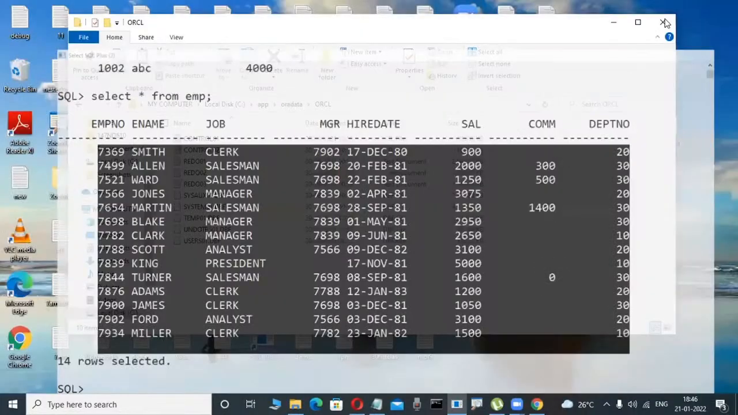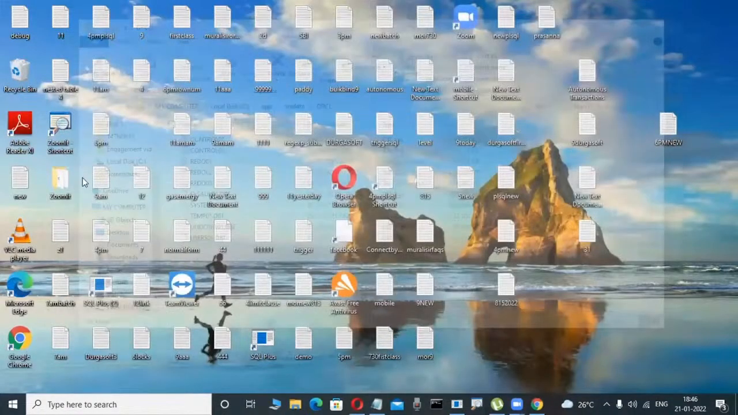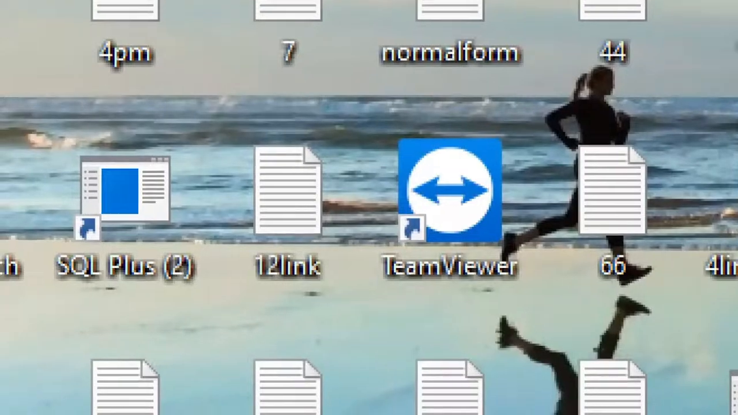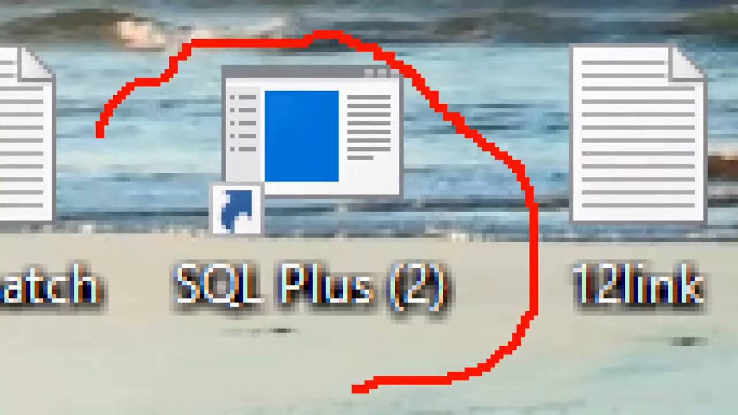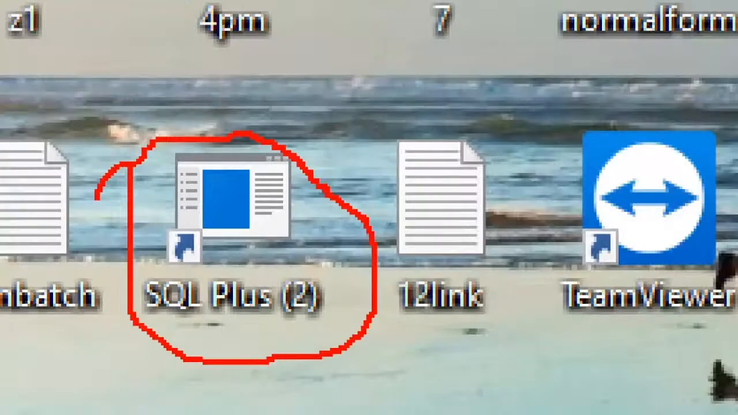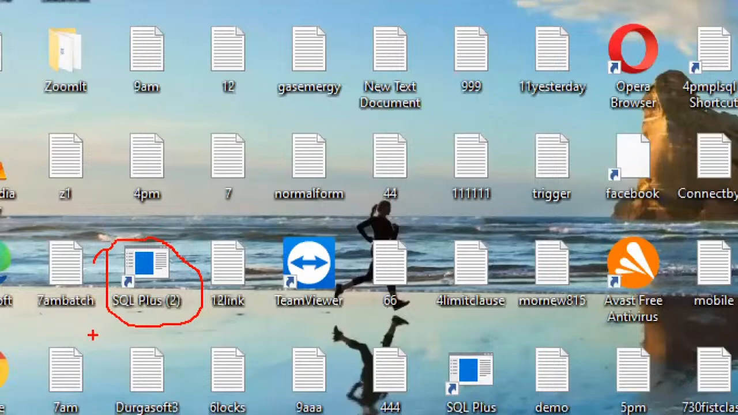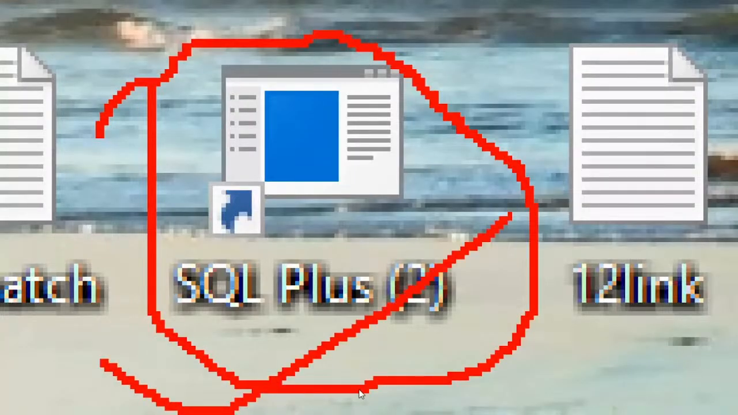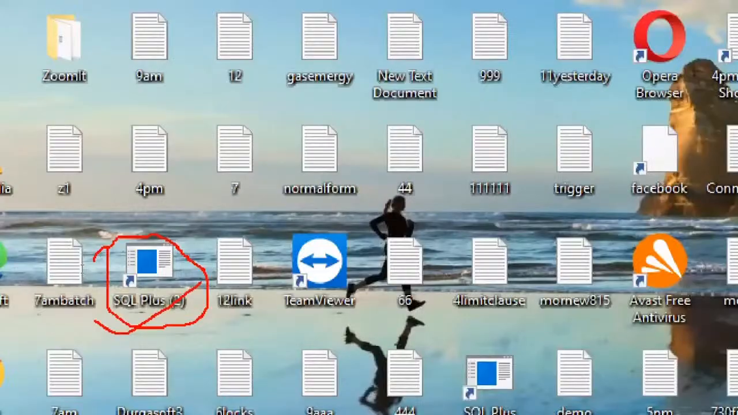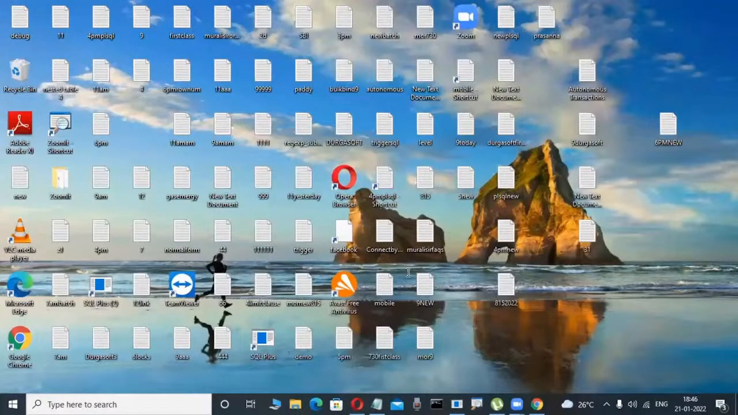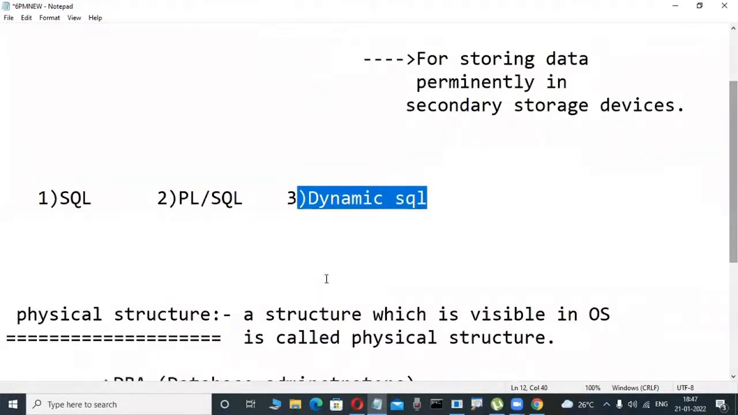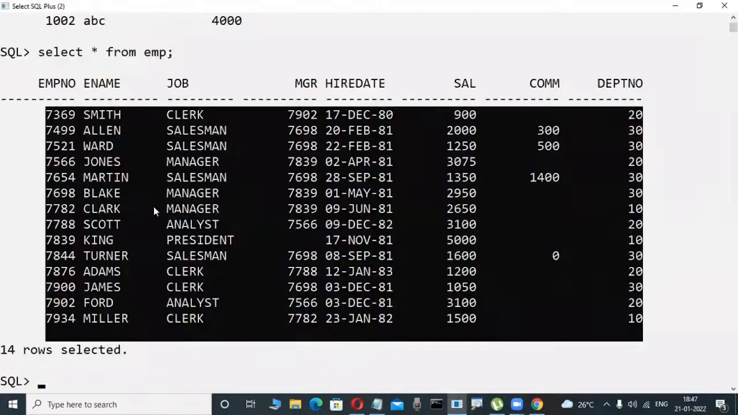Observe here, on my screen only. What is this one? I'm installing Oracle. SQL*Plus is there. SQL is a language, you have an idea. PL/SQL is a language, some coding is there. Dynamic SQL is a language. Daily we are writing code. But another thing is there in my system.